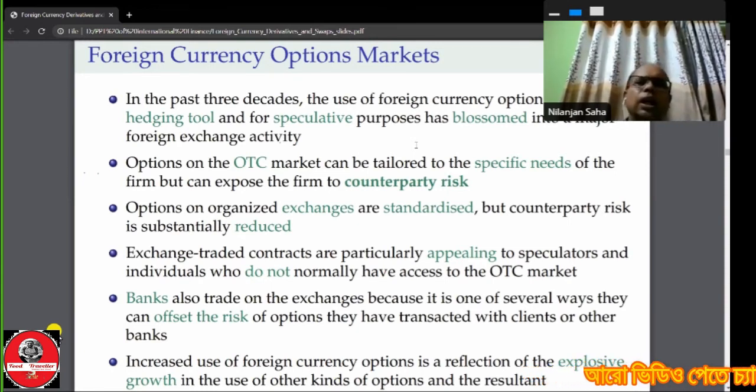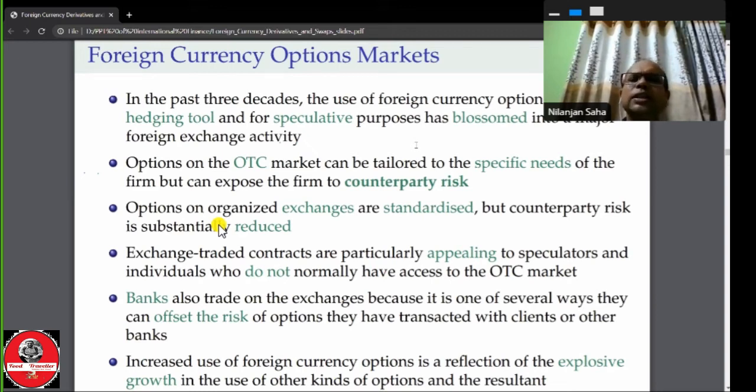Exchange traded contracts are particularly appealing to speculators and individuals who do not normally have access to the OTC market. Banks also trade on the exchange because it is one of the several ways they can offset the risk of options they have transacted with clients or other banks.